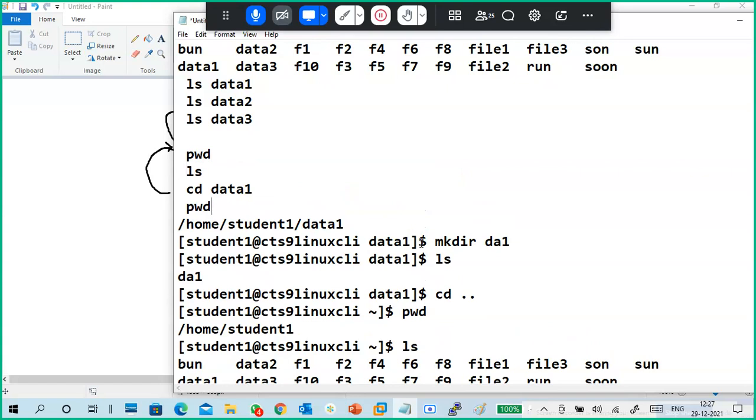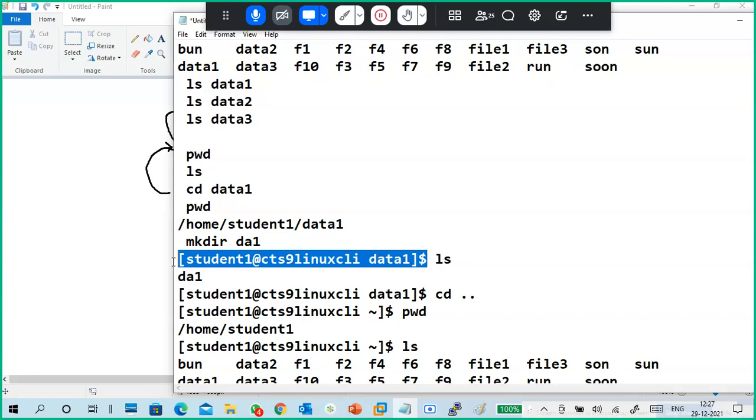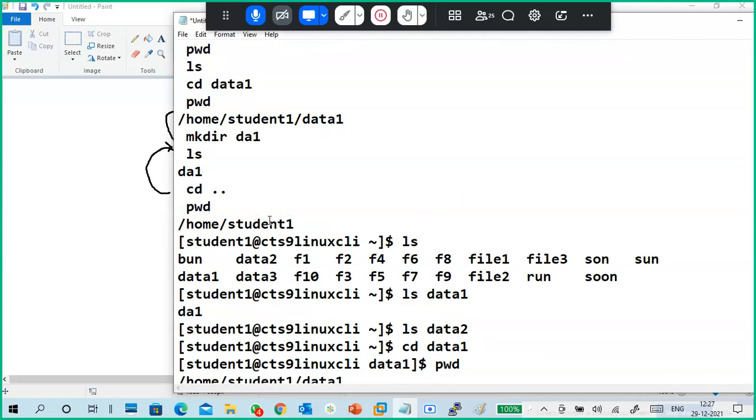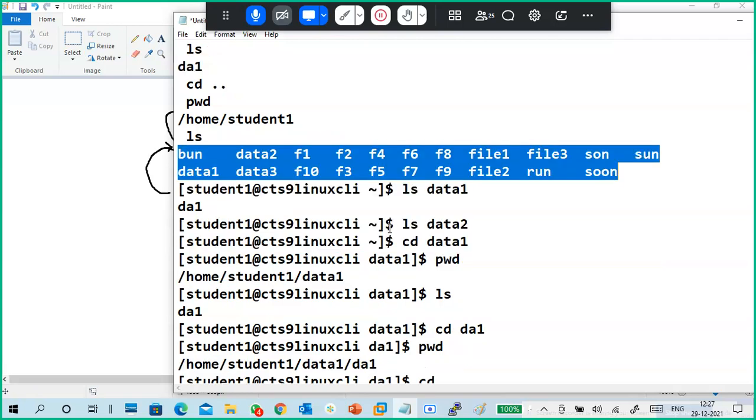Okay. Next, I changed the directory. When I changed the directory, I created a da1 directory in data one. Then I verified whether it is created or not. Next, now I'm in a different directory, so I have to go back to my main directory. So I put cd space dot dot. If you look, I took one step back. Next, I did pwd to verify whether I am in the same directory, and also checked the ls. Yes, my data one and all the other files are there.